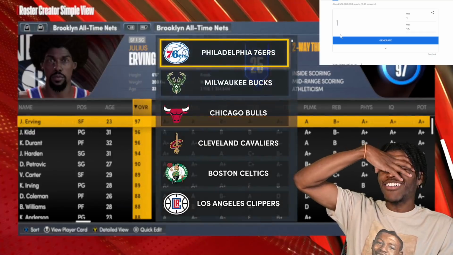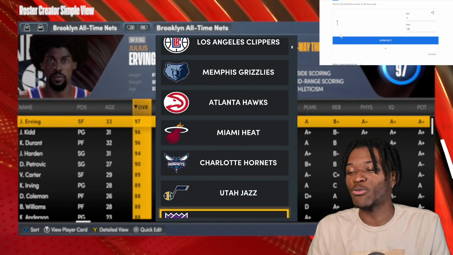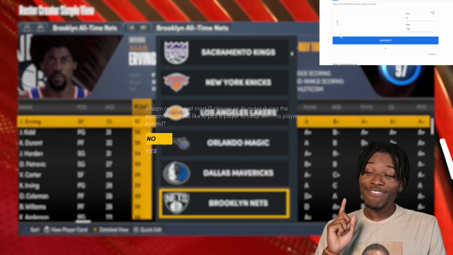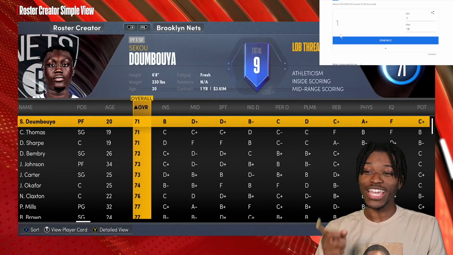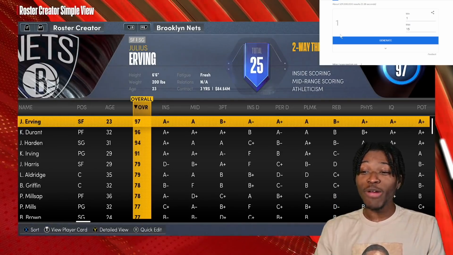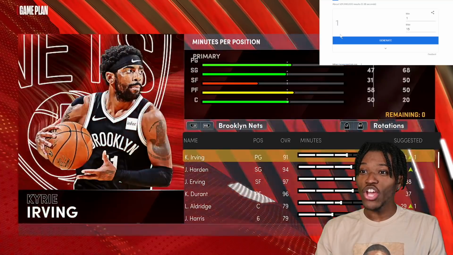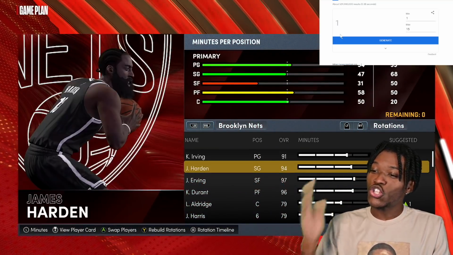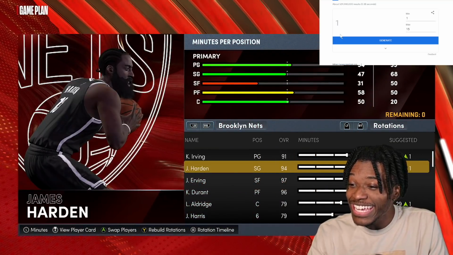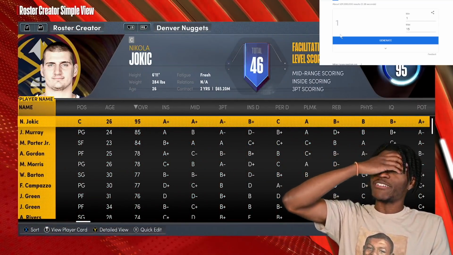I think now the Lakers team is ridiculous. Don't get me wrong. But I do believe that the Nets are putting together a team that can compete. Because Kevin Durant is a 4. So now Julius Erving is about to come in and start. Julius Erving, James Harden, Kyrie, and KD? That's insane. Hey, I better stop playing.